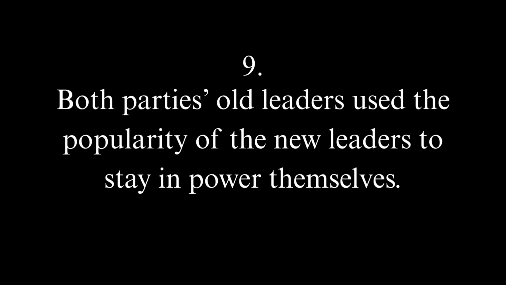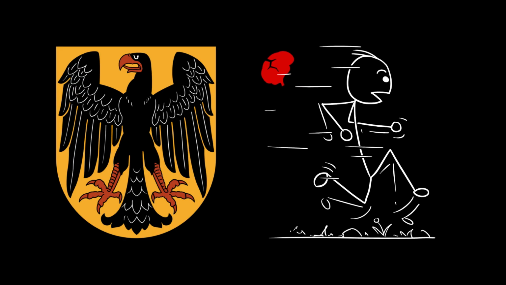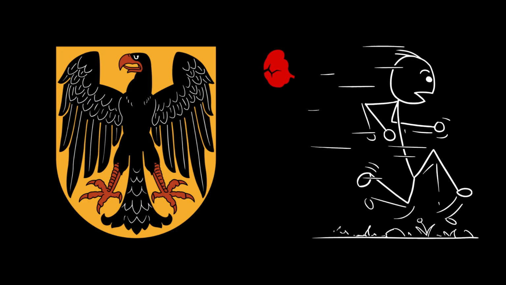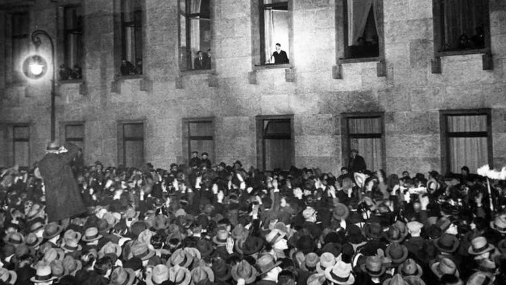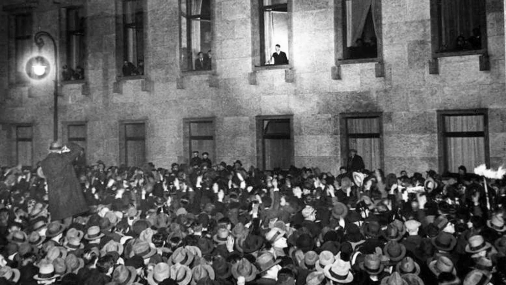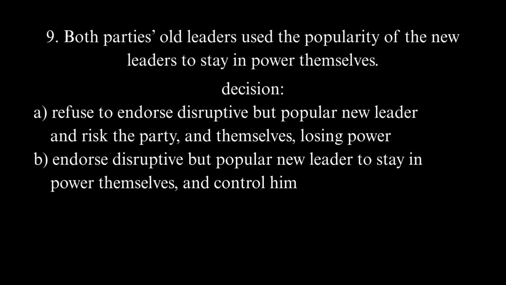Number 9. Both parties' old leaders used the popularity of the new leaders to stay in power themselves. In Germany, the popularity of the Weimar Republic and the Social Democrats were threats to the conservative establishment. At the same time, Hitler had a minority of support, but a strong and vocal minority. So the conservative leadership at the time decided to use Hitler to boost their own level of power. They thought they could control him, put him in a corner, pacify him with a government role, while the grown-ups ran the country.